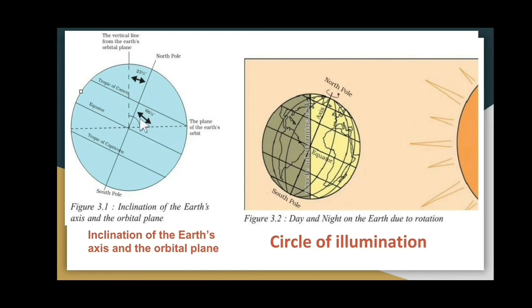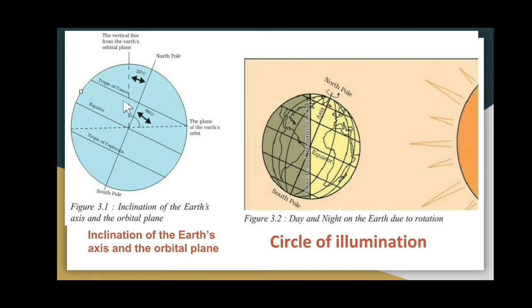This is known as inclination of the earth's axis and the orbital plane. We can say that the axis of the earth, which is an imaginary line, makes an angle of 66.5 degrees with its orbital plane. This is why we say that the earth is tilted.